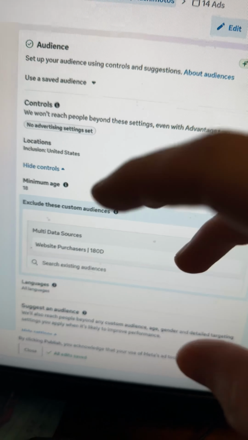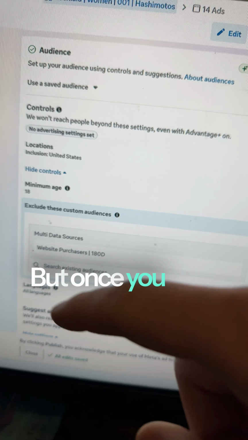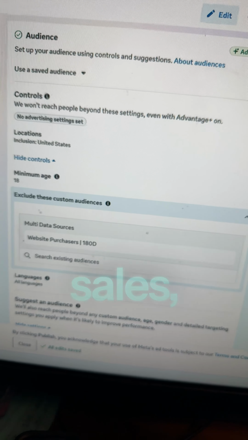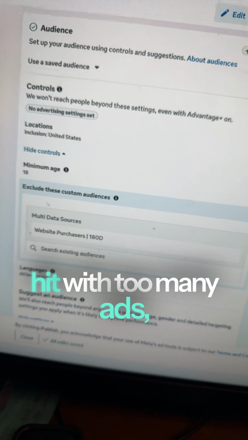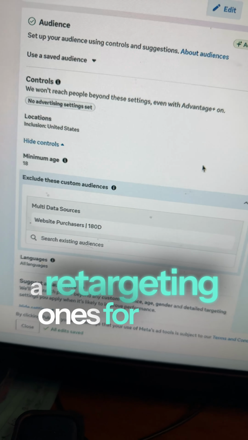Exclusions, you can usually leave this open if you're starting out, but once you have a brand up and it's kind of going, you're making sales, then I would start excluding your purchasers just to make sure that they're not getting hit with too many ads, especially if you'll be having retargeting ones for them specifically.